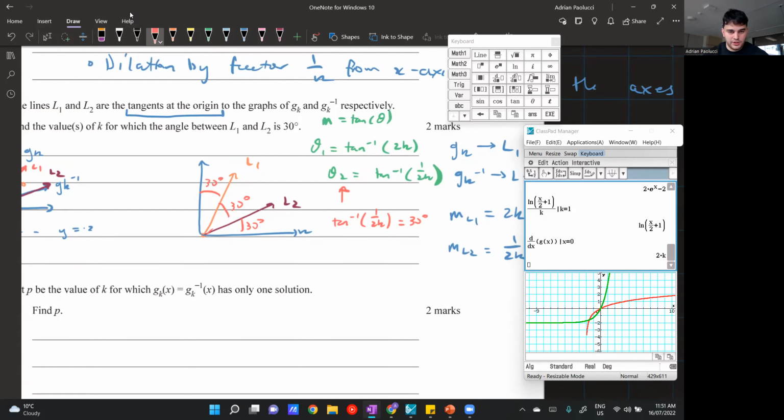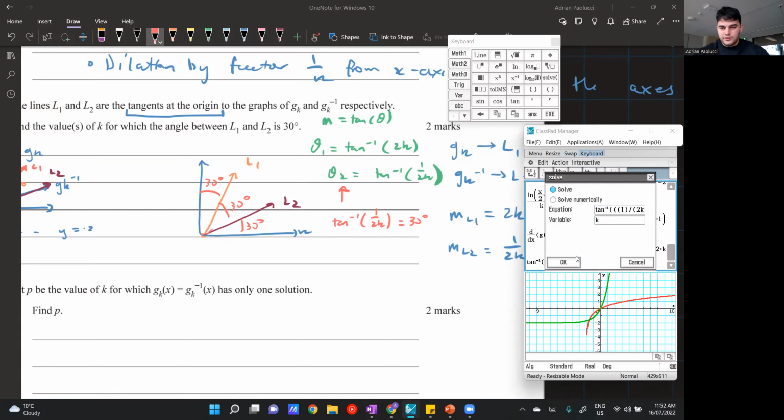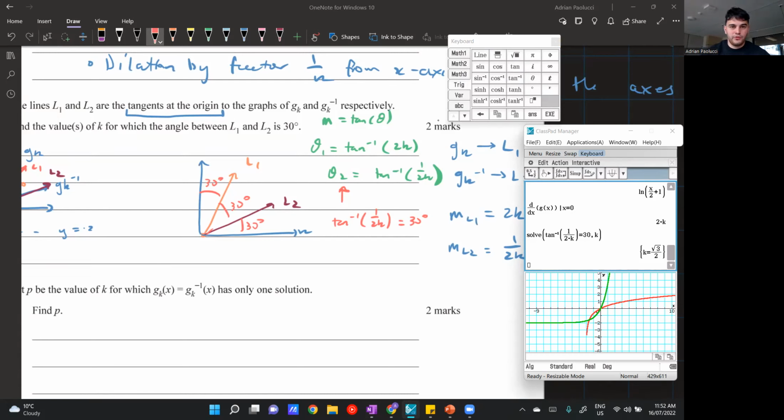This one's a pretty complex question and a lot to break down. But let's just go ahead and evaluate this. So we can see that graphically, we're just trying to solve tan inverse of 1 over 2K is equal to 30 degrees, and I just solve for K. You can do this by hand, but again, let's do it on the calculator. We get root 3 over 2. Cool.